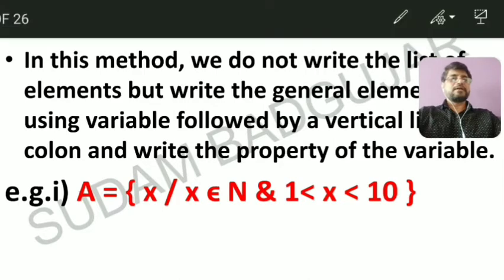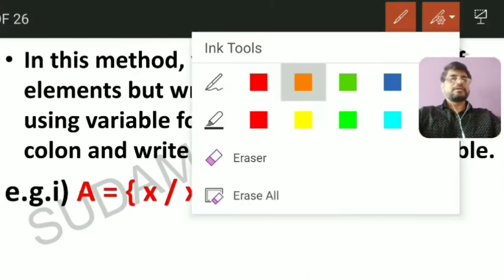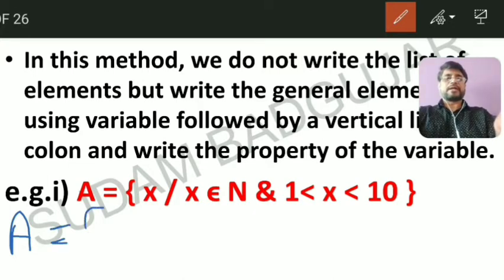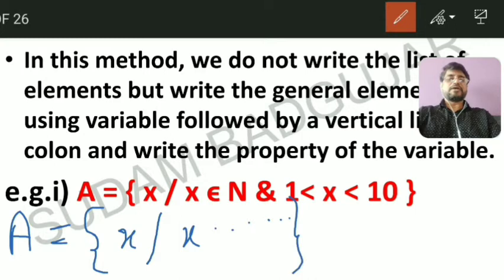Say I want to show you. Suppose a set is denoted by any letter, capital A, capital B, capital C, in this way, is equal to, in curly brackets, just you use a variable x such that, this vertical line is nothing but such that, x is something. Sometimes it is denoted by y.